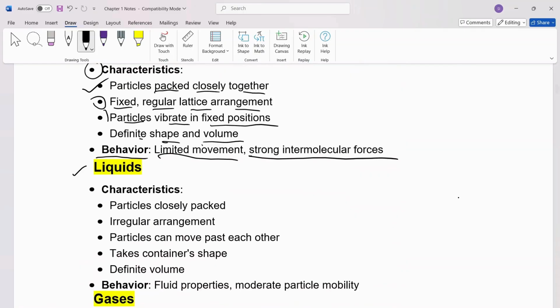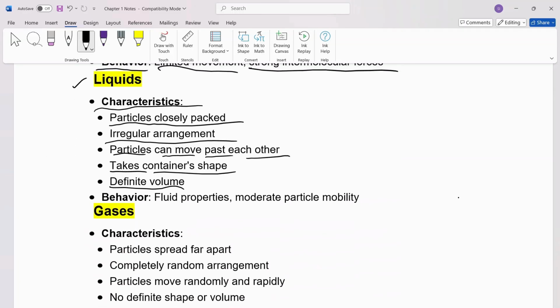Next we have liquids. The characteristics of liquids are that their particles are closely packed with an irregular arrangement. Their particles can move past each other. They take the container's shape and they have definite volume. The behavior of liquids is that they have fluid properties and moderate particle mobility.